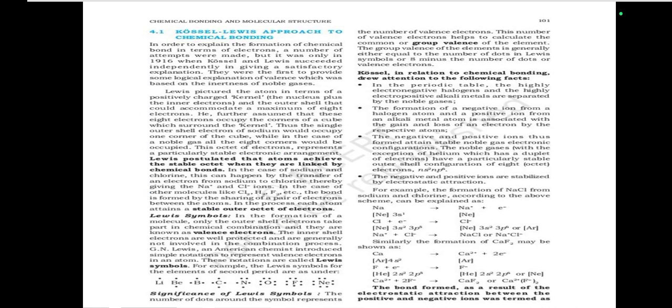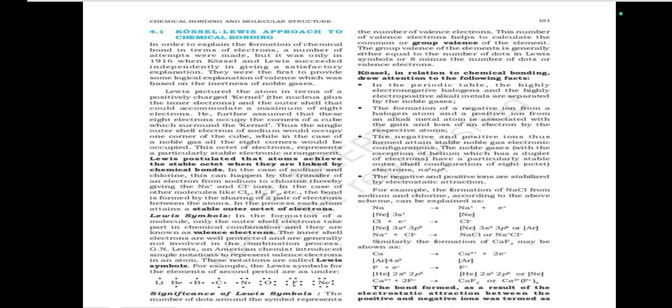In order to explain the formation of chemical bond in terms of electrons, a number of attempts were made, but it was only in 1916 when Kossel and Lewis succeeded independently in giving a satisfactory explanation. They were the first to provide some logical explanation of valence, which was based on the inertness of noble gases.